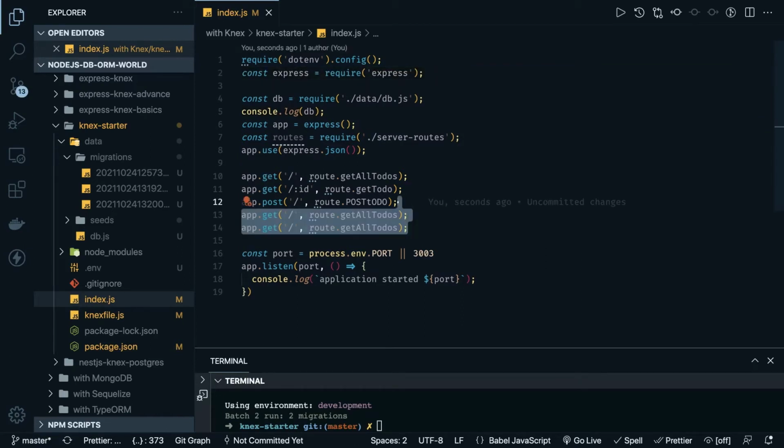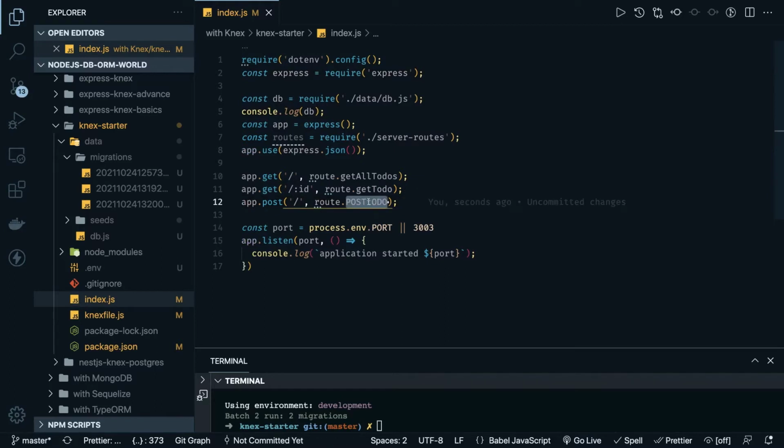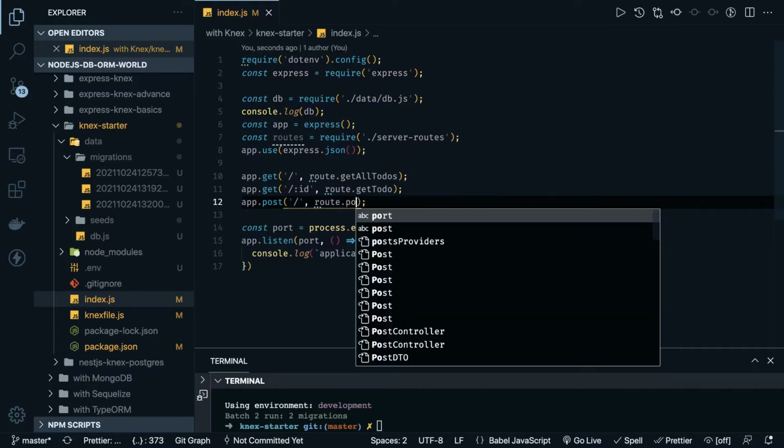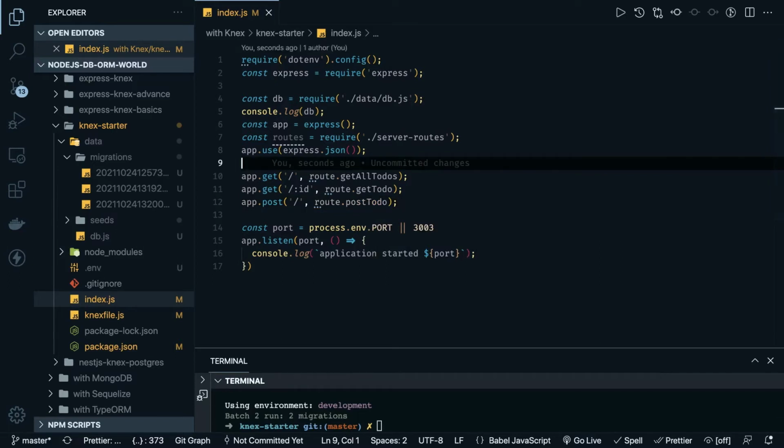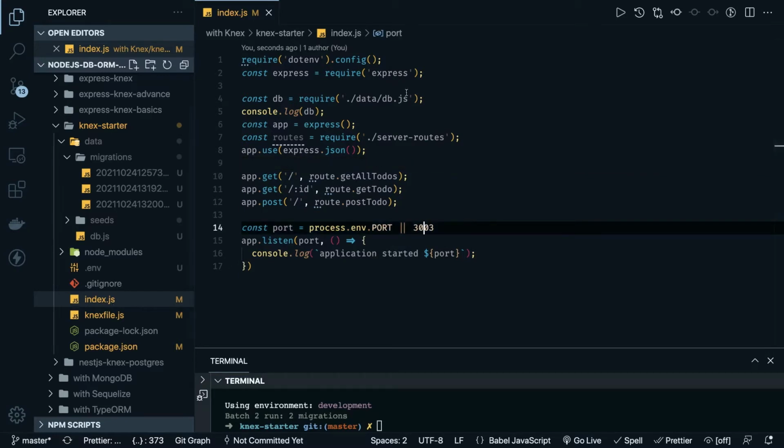So yeah, get and post. We have to define all these things inside our router file, server routes. So this is our server routes we need to create.